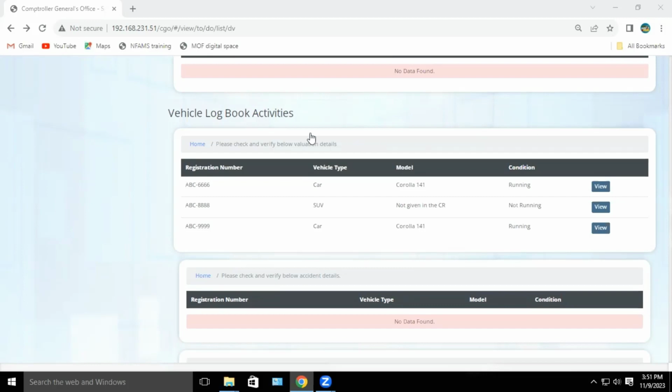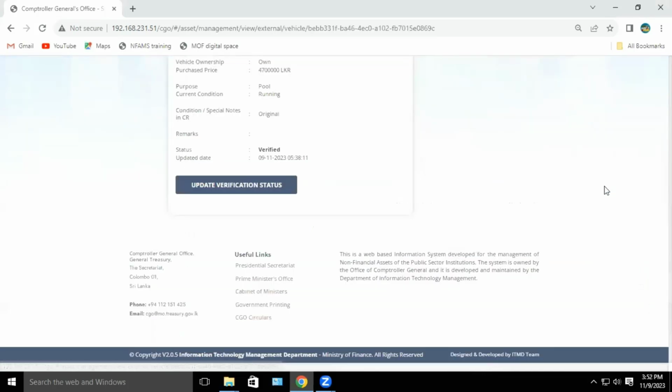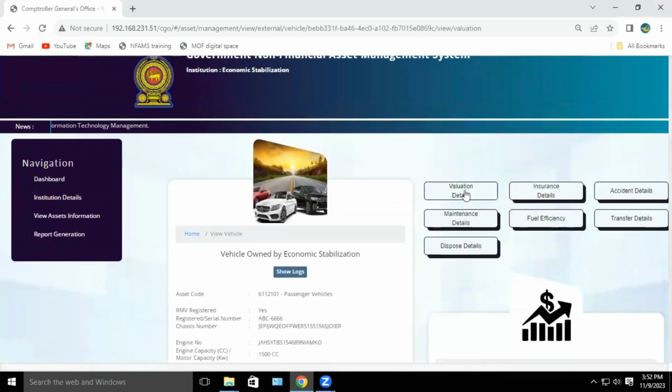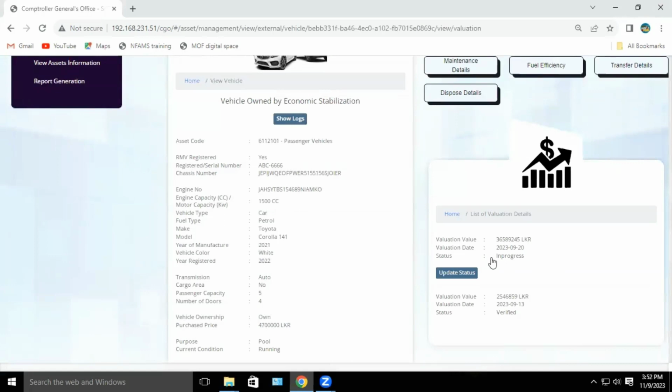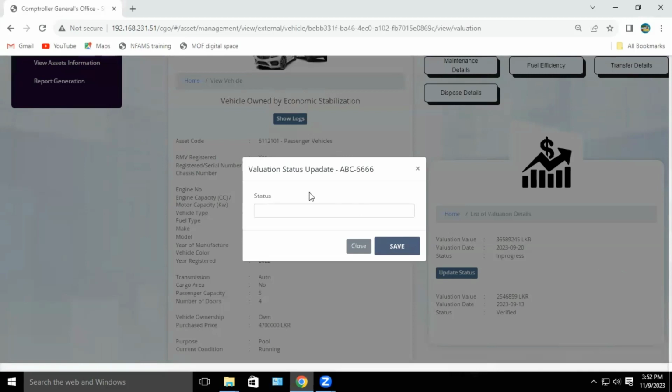Under vehicle logbook activities, and then under the please check and verify below valuation details like this, to verify valuation details, for each vehicle click the view button. Then you can see the valuation details like this, and in the update status bar, you can see this familiar box. Then in this place of status, select verify like this, treating the valuation information as correct.